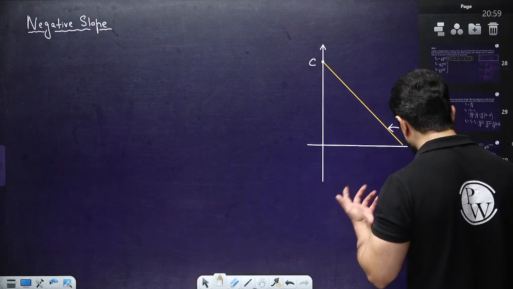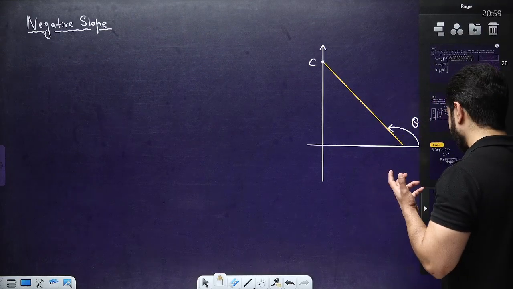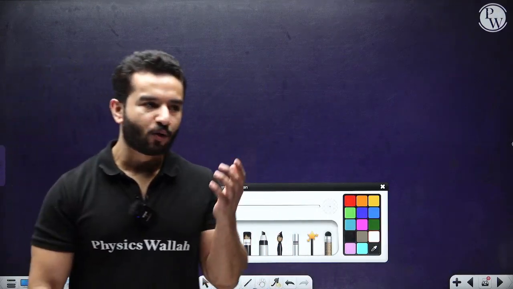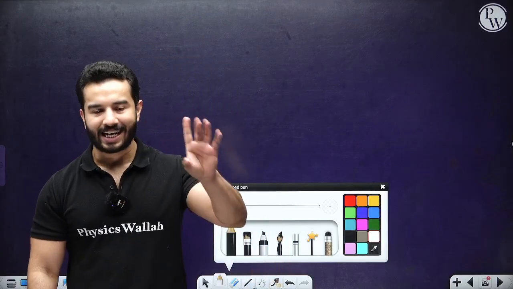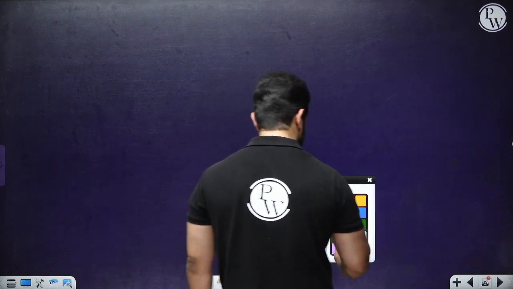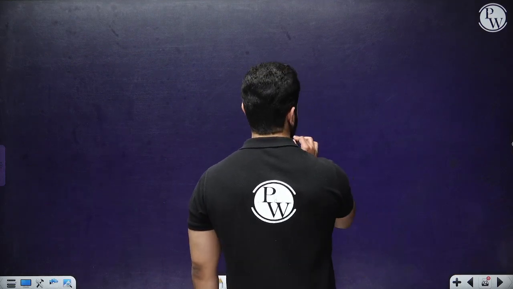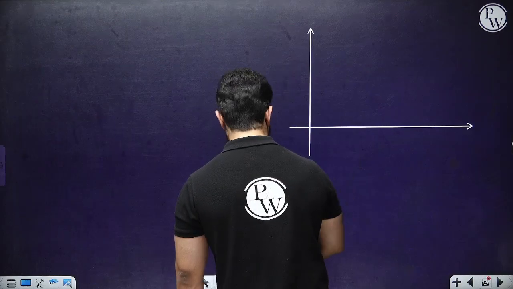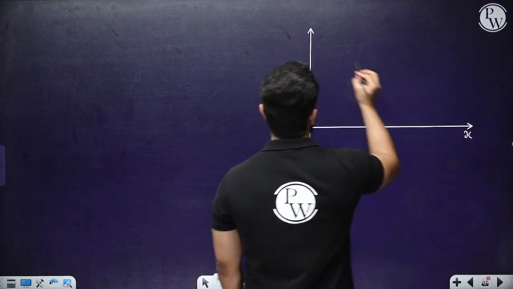When we are going to talk about curves, then we can't say that y is directly proportional to x, right? That was the case for straight lines. Then we are going to talk about something like this. Curves can be, so over here again we have got x, we have got y.